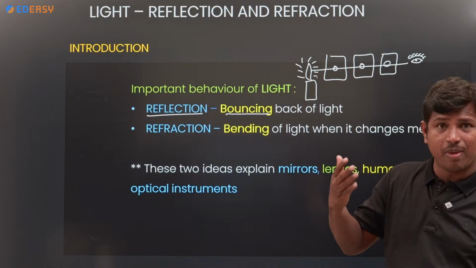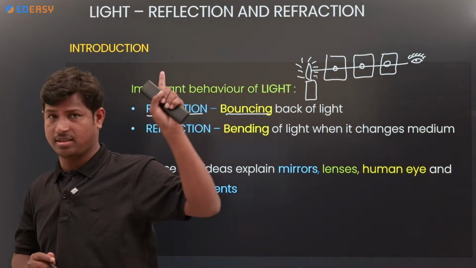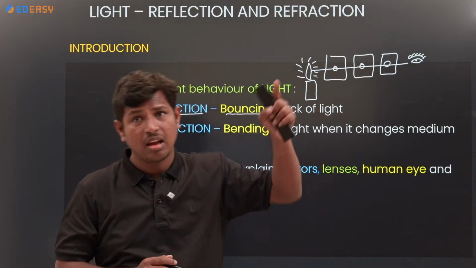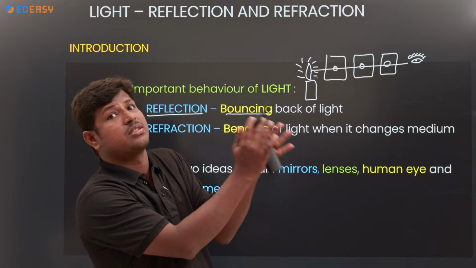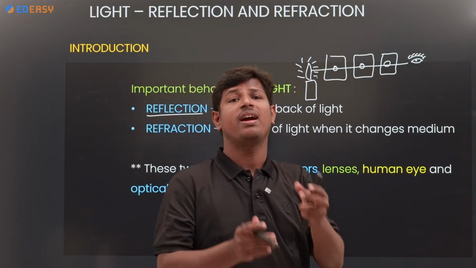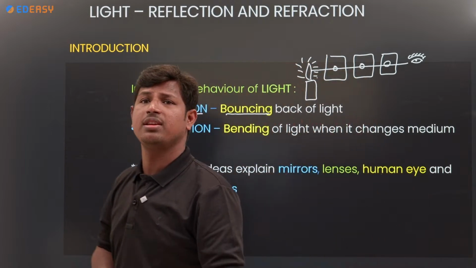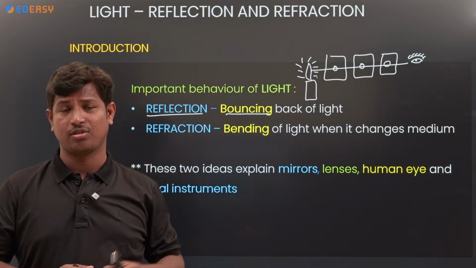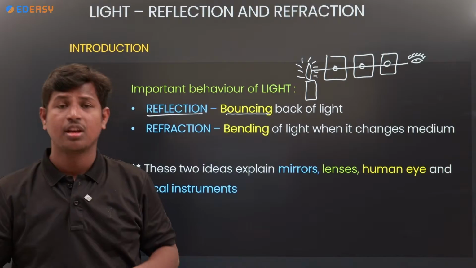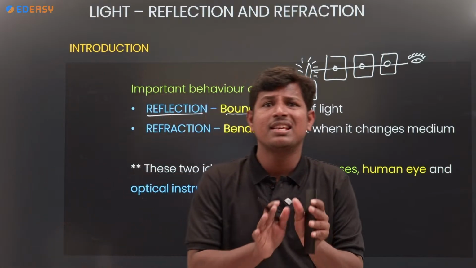How does it bounce back? Similarly, if light strikes any substance, either it bounces back or it passes through. That's why, as per the light, we divide materials into three types: transparent materials, translucent materials, and opaque materials. Transparent allows the light, like lenses and glasses. Translucent partially allows the light.